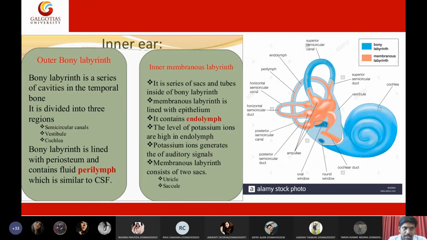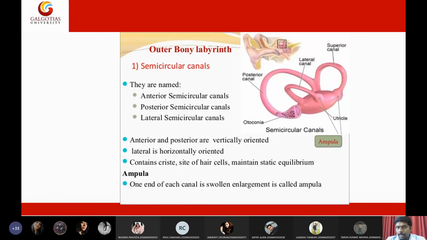So basically, we have the outer bony labyrinth and the inner membranous labyrinth. In this outer bony labyrinth, we will find semicircular canals, vestibule, and cochlea. Basically, it is the bone which is bent here and there to make the semicircular canals, vestibule, and cochlea. Whereas the inner membranous labyrinth is made up of endolymph. It is a fluid-filled canal, and within this endolymph, you will find the hair cells, which is called the organ of Corti of the ear. Okay, the same story, students.